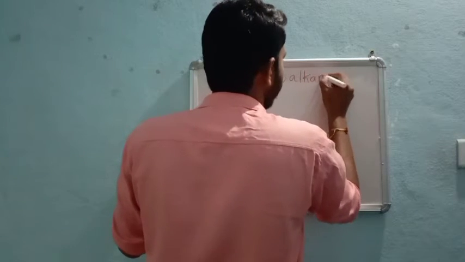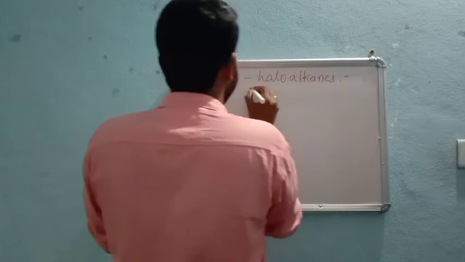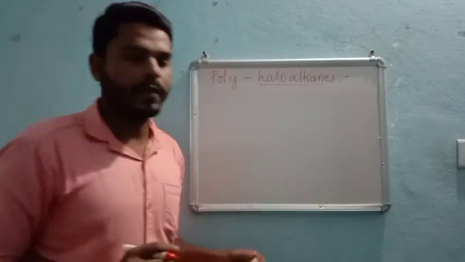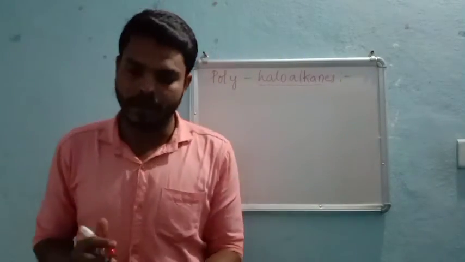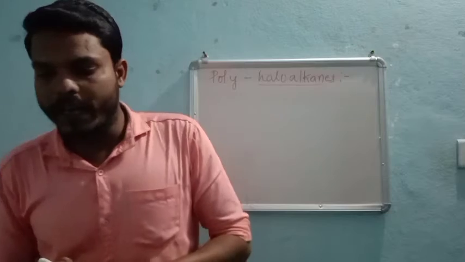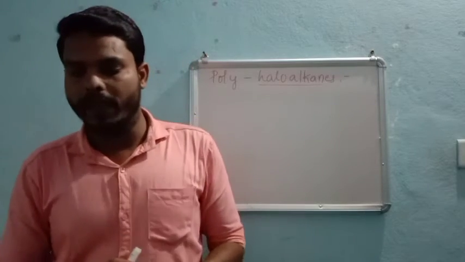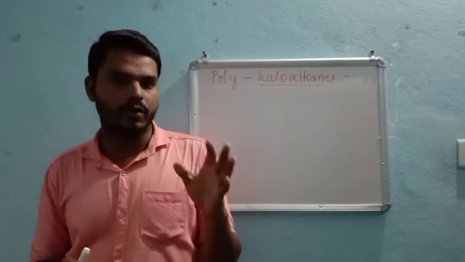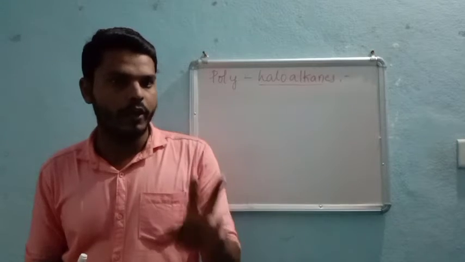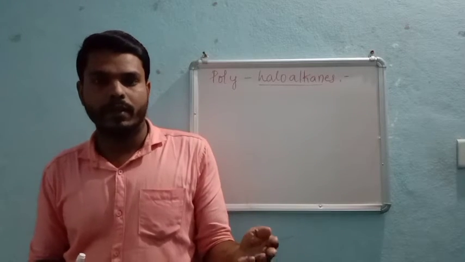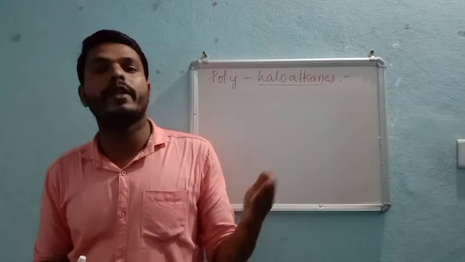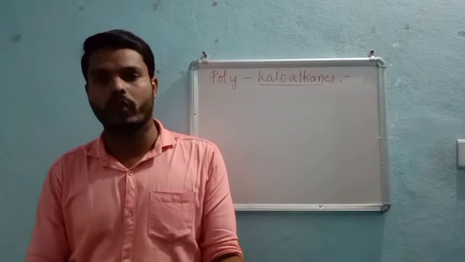So here more than 2, and the last is 4, right? So polyhaloalkanes can be obtained by replacing more than 2 hydrogen atoms. Not only 2, more than 2, right? The number should be more than 2. That means 3 or 4, right?